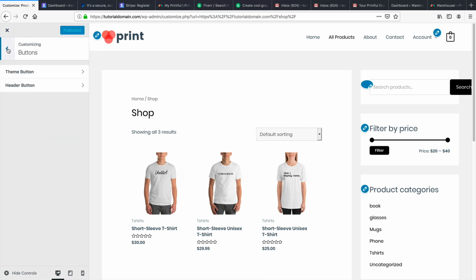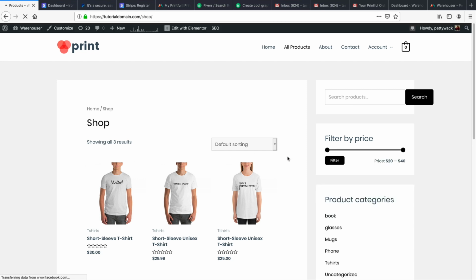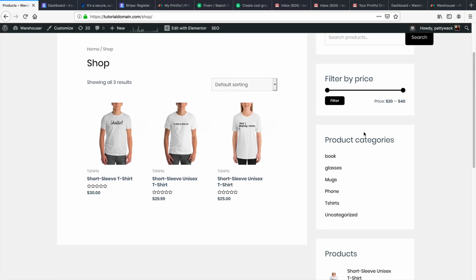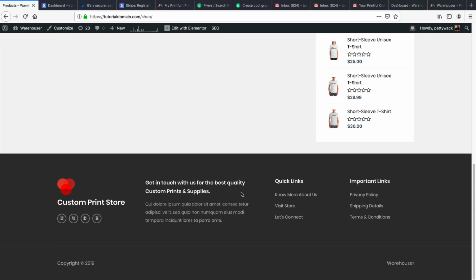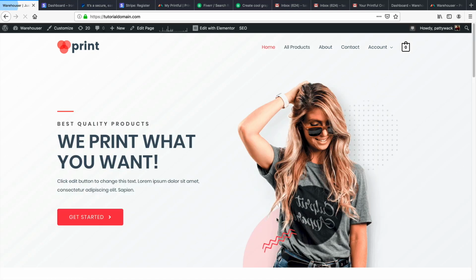So the theme customizer just basically controls things like the widgets and everything else, but you don't need to actually use this to design the website. But that's basically a quick rundown of the theme customizer. I do have a full another video on it, and I do cover the theme customizer. But the theme customizer again just basically controls the outskirts, such as this part right here, and it also controls your header up here. And then the page builder would actually go ahead and design the page and everything.